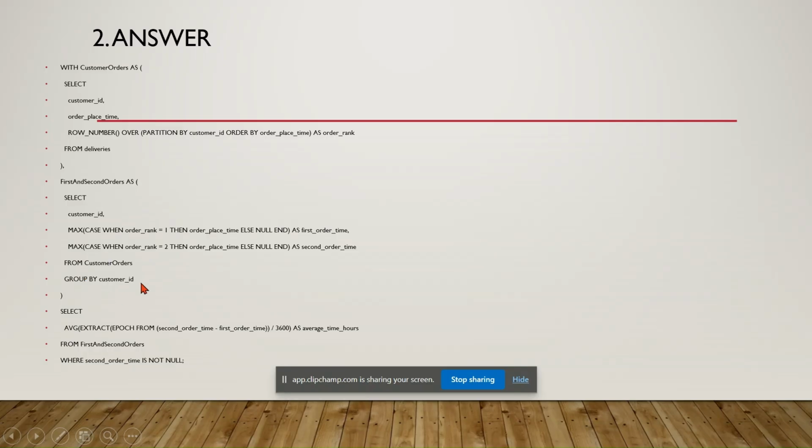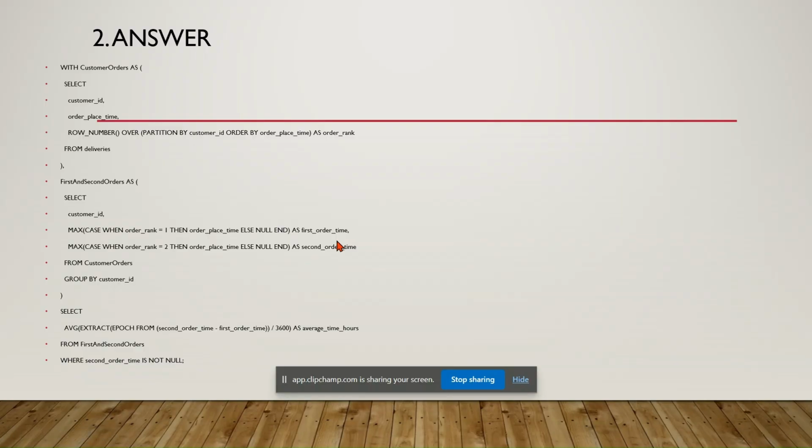Once I calculated this, the last query which gave me the output used average and EXTRACT: second order minus first order divided by 3600, because I calculated all of this in hours from the previous table. I put the condition where the second order time is not null. So this gave me the answer for the question.